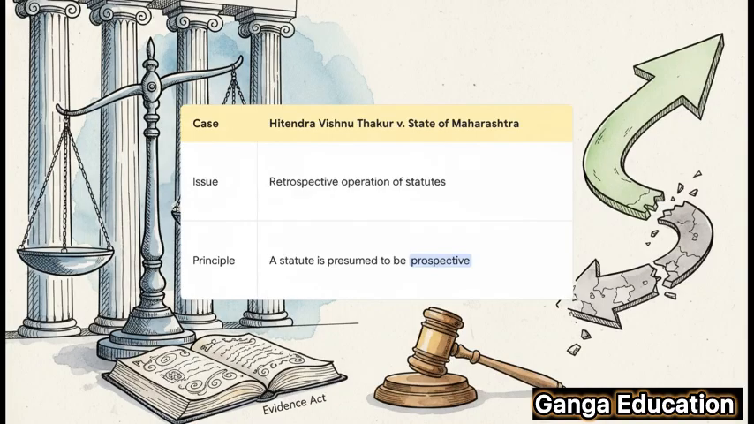The Supreme Court really cemented this idea in the landmark case of Hitendra Vishnu Thakur versus the State of Maharashtra. The court laid down some very clear principles. It held that any law is always assumed to be prospective, unless the lawmakers have made it super clear that it's meant to be retrospective. And, most importantly, any law that affects your fundamental, substantive rights is presumed to be prospective. Section 170 is a perfect example of this principle in action.